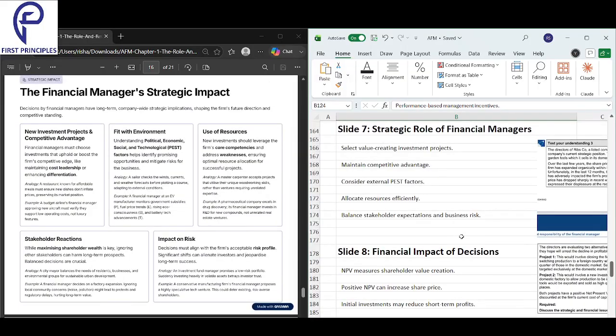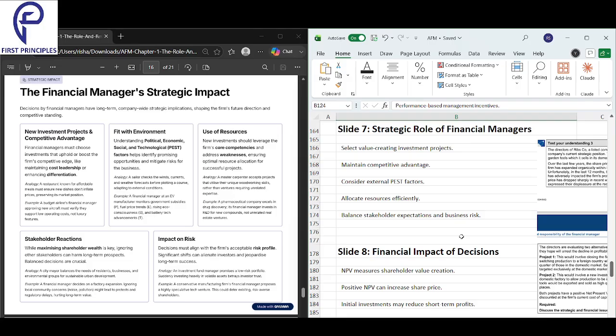What are the strategic roles of financial managers? Firstly, select value creating investment projects, selecting good projects. Maintaining the competitive advantage, right? Not losing the competitive advantage of the organization. Considering external PESTLE factors: political, economical, social, technological. Allocating the resources efficiently, and finally balance stakeholder expectations and business risk. So that is the strategic role of financial managers.